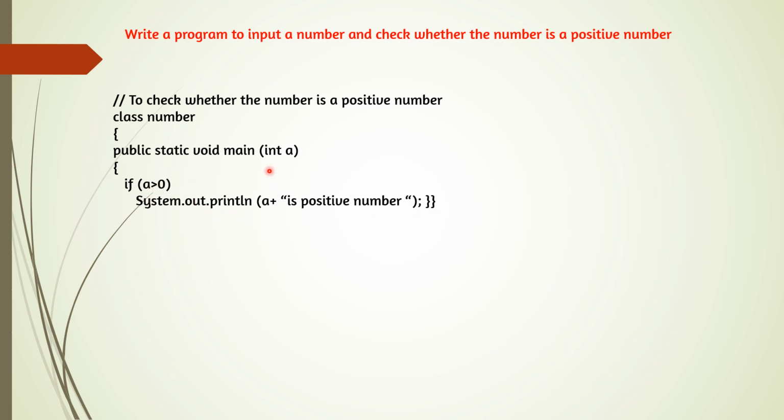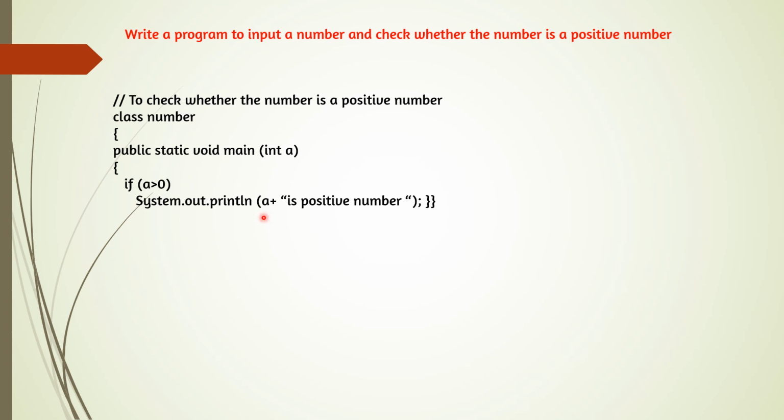And now what is the condition? If it is a positive number or not. How can we check? If the number is greater than 0, if a is greater than 0, then print it is a positive number. And in printing, see here we are writing the variable name without double quotes. That means the value stored in the variable will be printed.